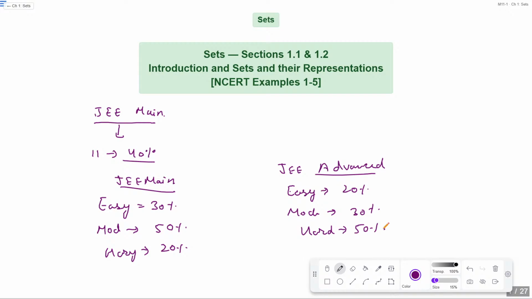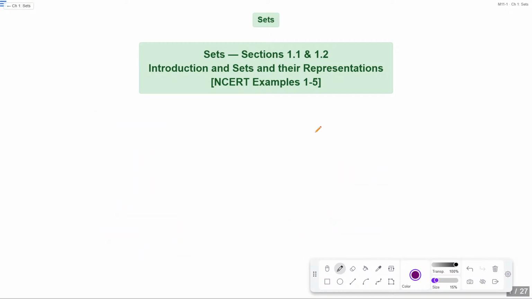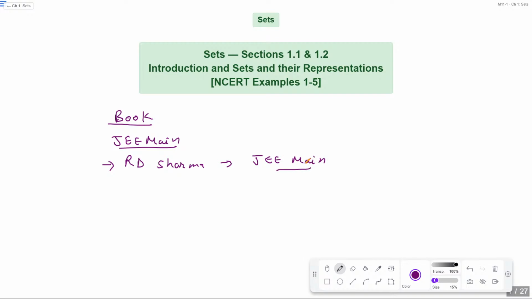So if you are planning for JEE Mains and JEE Advanced, there are some books you can prefer. For JEE Mains, there is RD Sharma. आप आर डी शर्मा को भी प्रिफर कर सकते हैं अगर you are planning to give JEE Mains. And PYQs, ये आप कोई भी ले सकते हैं, any edition, any author. It's up to you, आपको कौन सा ऑथर अच्छा लगता है, whichever author suits you.